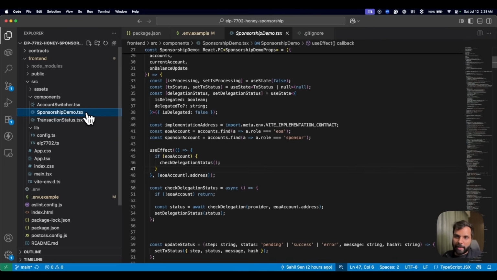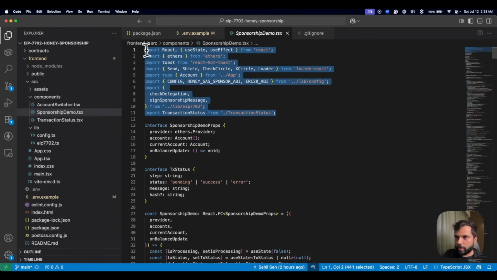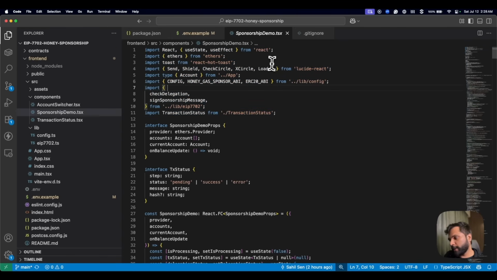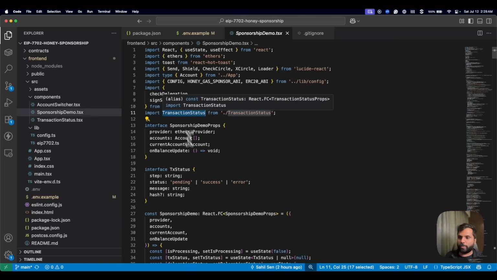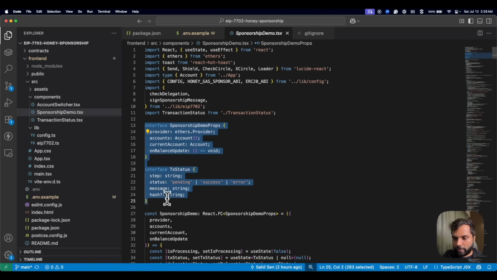Then comes our main component, the sponsorship demo component, where first we have our import statements for various libraries like React and Ethers. We are importing the account interface from our main core app file. We are importing the config from the config file. We are importing a few things from the EIP-7702 file as well. Then we are importing the transaction status from the transaction status component. And we have a few TypeScript interfaces over here, where txStatus will track the transaction status through multiple steps.